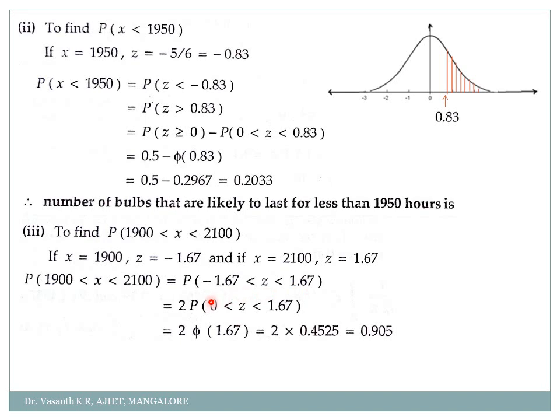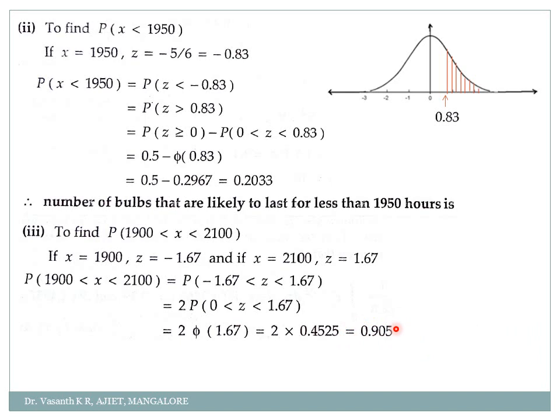So is it not easy? Both the values, negative and positive, will have the same value. So I can simply write it as 2 times the probability of z between 0 to 1.67. And if you check in your table, the value of phi of 1.67 is simply how much? 0.4525. So it is 2 into 0.4525, or we'll get it as 0.905.